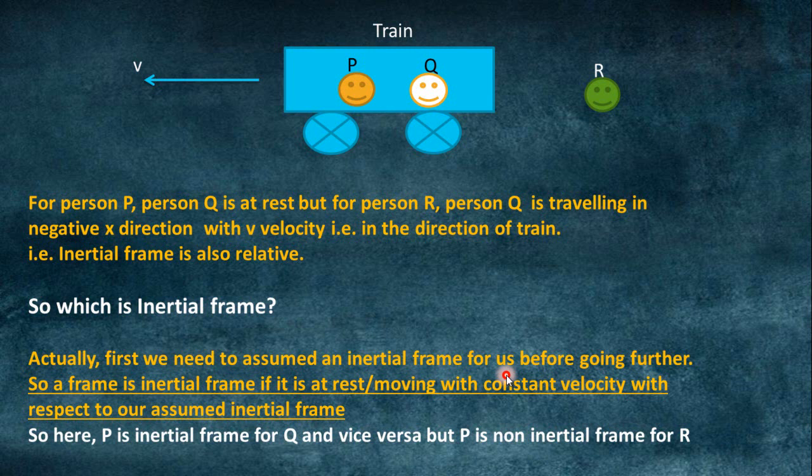With respect to which we can figure out whether something is moving or at rest, right? So a frame is said to be inertial if it is at rest or moving with constant velocity with respect to our assumed inertial frame or reference frame. Here P is an inertial frame for Q, because both P and Q are in the same frame. So P will be an inertial frame for Q and Q will be an inertial frame for P. But P is a non-inertial frame for R. So this is how we should figure out inertial and non-inertial frames of reference.